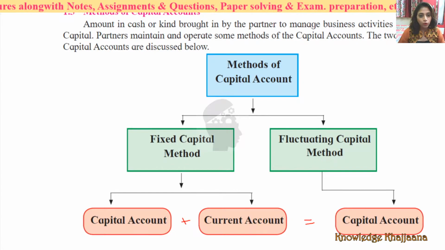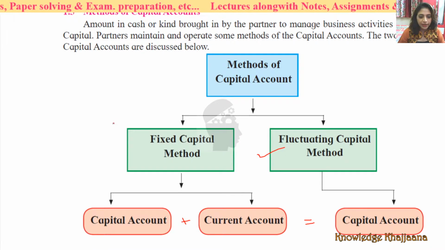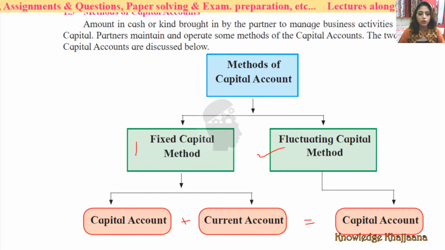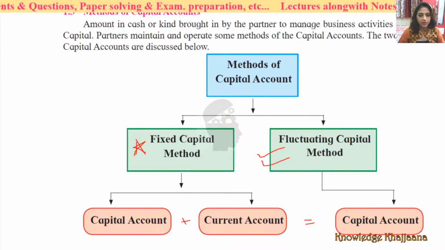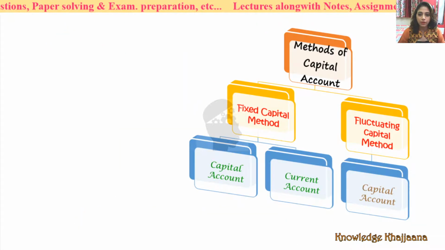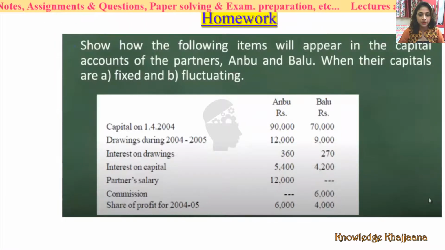And what was the note I told you? Unless and until it has been instructed which method is to be followed, you have to follow the fluctuating capital method only. If it is instructed that you have to follow the fixed capital method, then and only then you have to follow that method. Otherwise, unless it has been explicitly mentioned, you have to follow the fluctuating capital method only for solving the problems of capital accounts of partners. See, methods of capital account we had seen in the last lecture, and we had completed this.